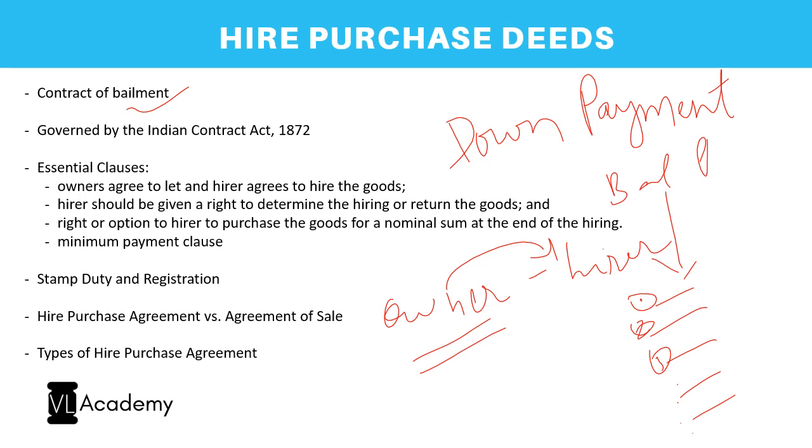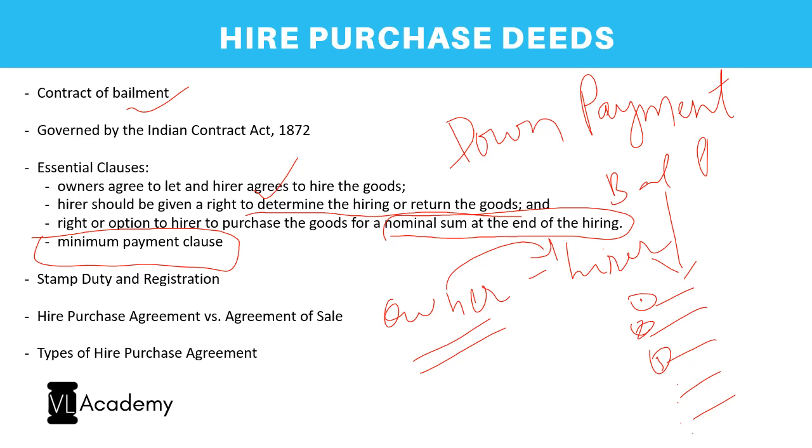So let us quickly go through the essential clauses in it. Firstly, the owner agrees to let and the hirer agrees to hire. The hirer should be given a right to determine the hiring or return the goods. That's the option. And the right of option of the hirer to purchase the goods for a nominal sum at the end of the hiring. And the concept of the minimum payment clause. So what is this minimum payment clause?